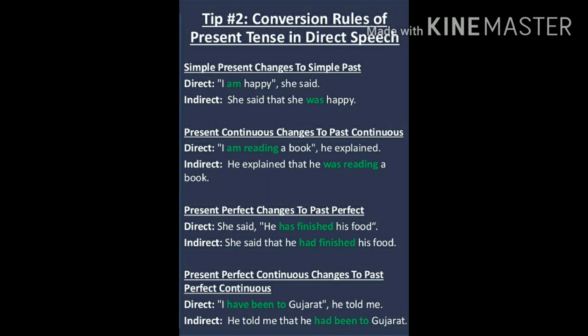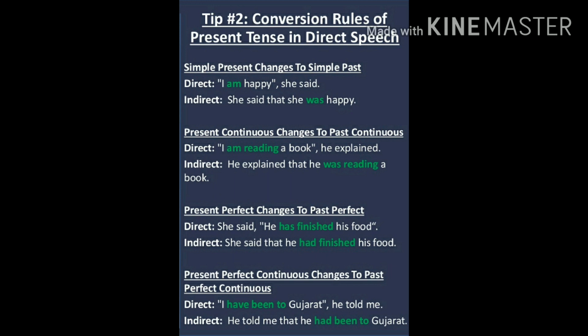In all the examples in this section, one thing is common, and that is the principal verb or the reporting verb is in the past tense. So simple present will change to its corresponding past as per the rule. Simple present will change to simple past.